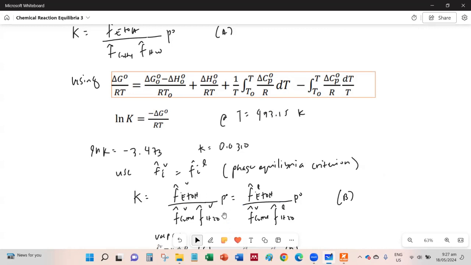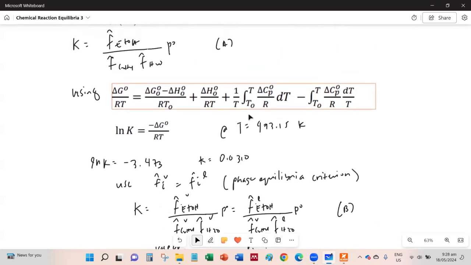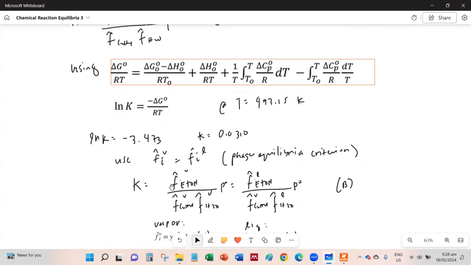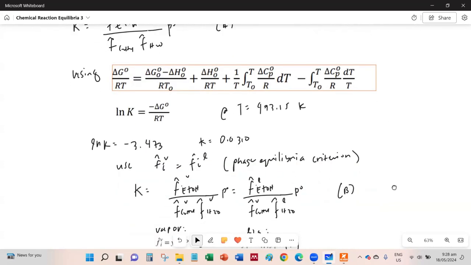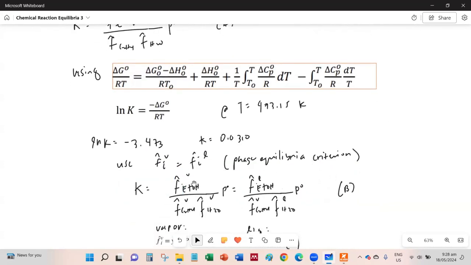And that is true for ethanol and water. So for ethylene, it's just the vapor phase. So we can rewrite equation A right here to this one first. So all are in the vapor phase, since we assume that the reactions happen in the vapor phase. But then the equilibrium criterion would enable us to write it such that ethanol and water fugacities are also equal